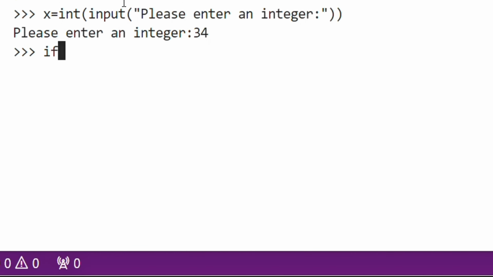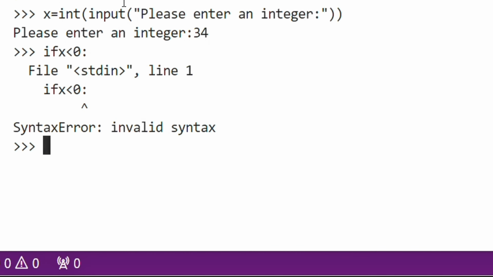If x less than 0, then... that gives a syntax error, because after if you have to give a space, then x, then a space, then less than, and again a space, then 0, and then a colon.